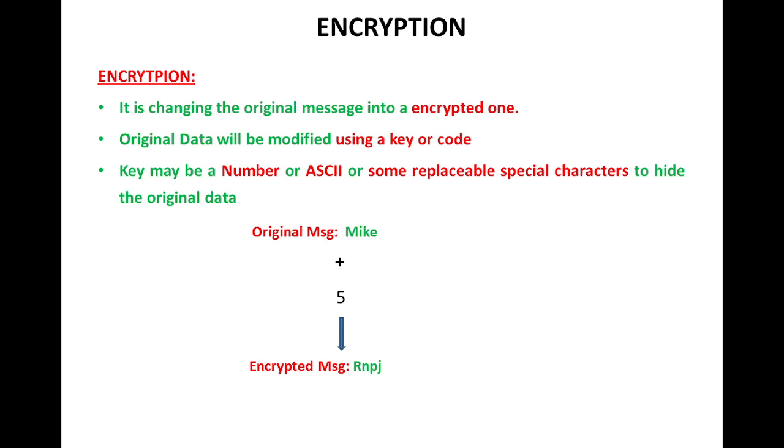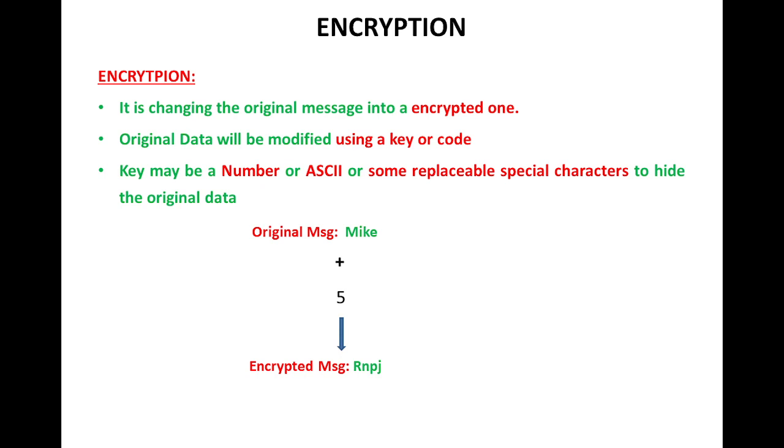Here, for the original message Mike, each character of Mike is added with the value 5. So the ASCII value of each character will be incremented, and the associated character based on the addition is taken and sent as the encrypted message over the network.